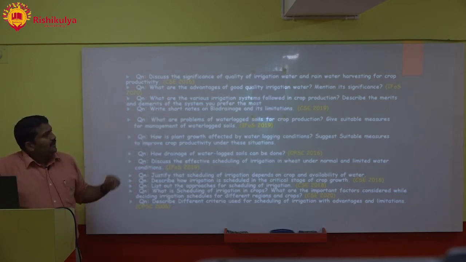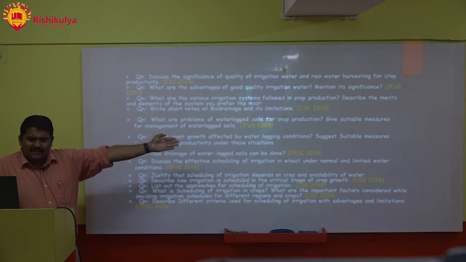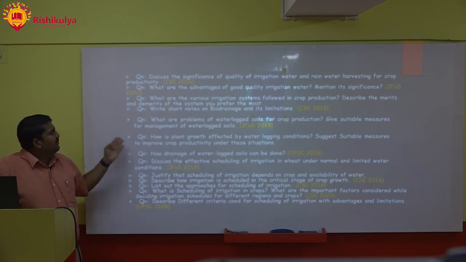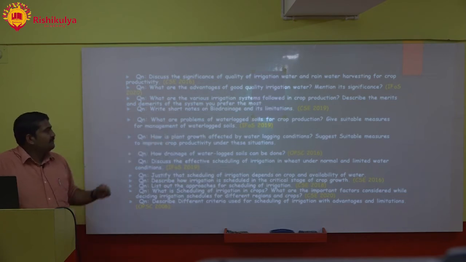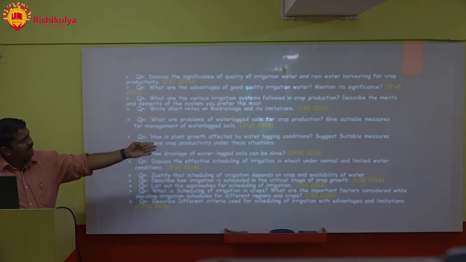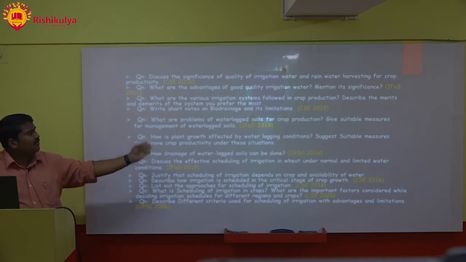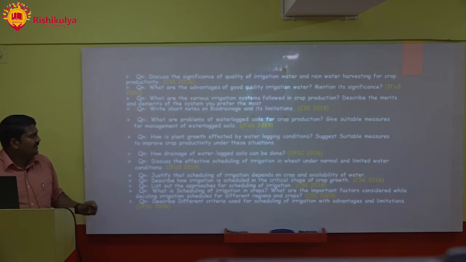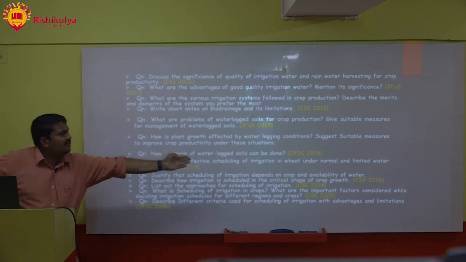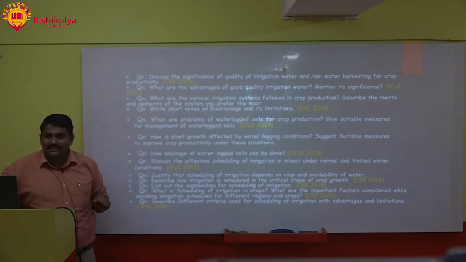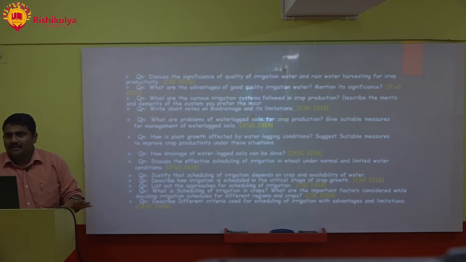What are the problems of waterlogged soils for crop production? Again a famous question. Give suitable measures for management of waterlogged soils. Next, how is plant growth affected by waterlogging conditions? Suggest suitable measures to improve crop productivity under these situations. How can drainage of waterlogged soils be done? OPSC 2016. See, questions are not tough, provided you know the answer in the proper way.